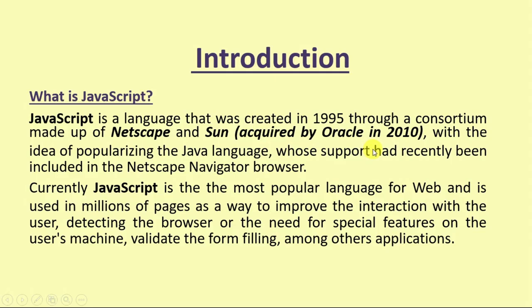So it is a scripting language that was created in 1995 with the idea of popularizing the Java language, whose support had recently been included in the Netscape Navigator browser. Currently JavaScript is the most popular language for the web and is used in millions of pages as a way to improve interaction with the user. Basically it is used for web designing and development, and if a user wants to perform any action over the web browser, he can do this task with the help of JavaScript.